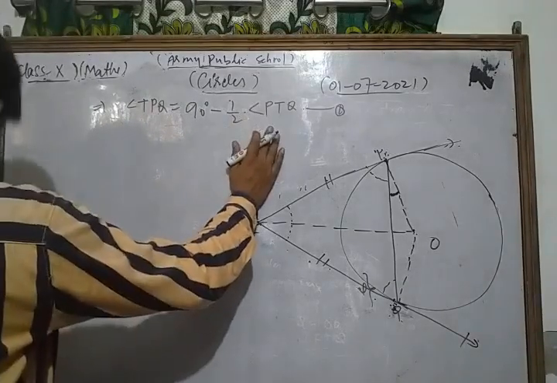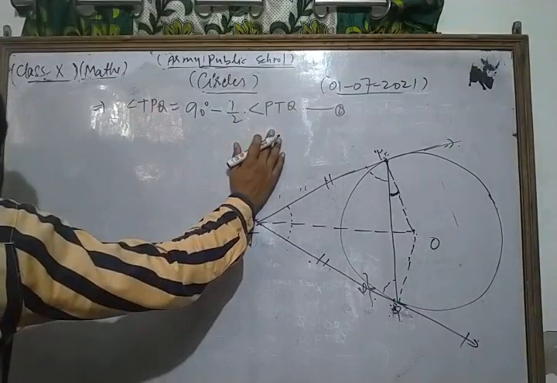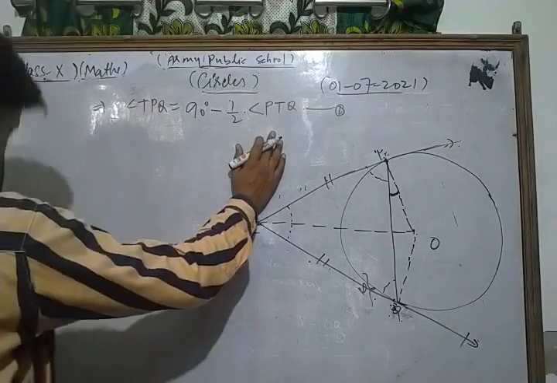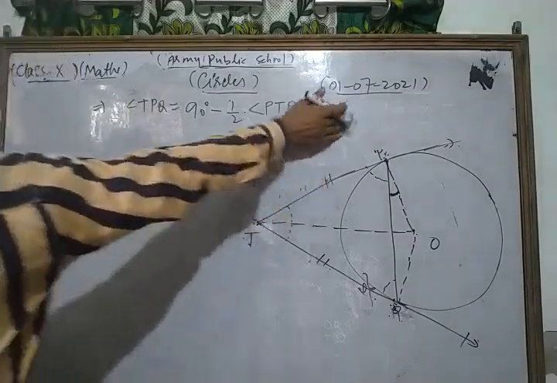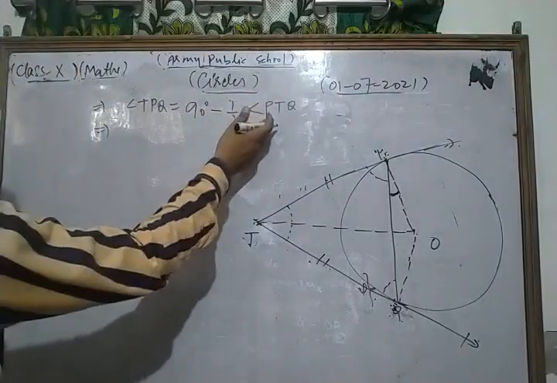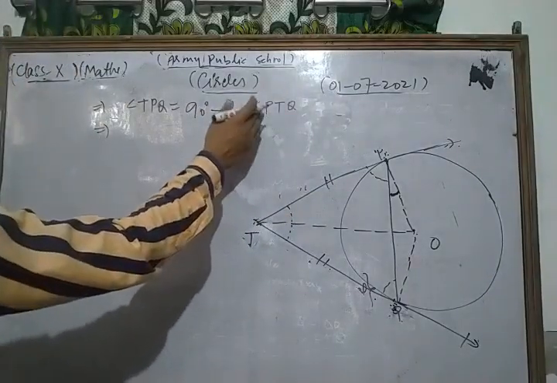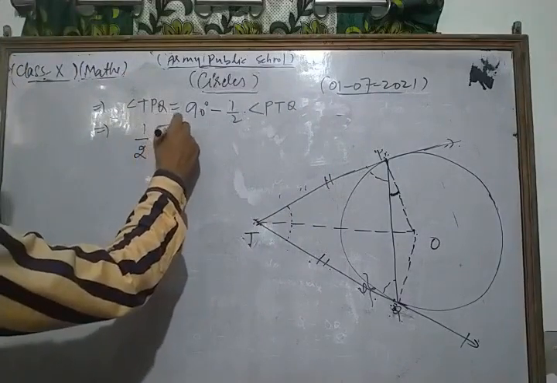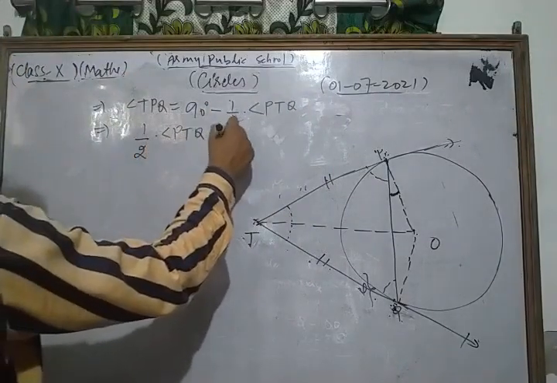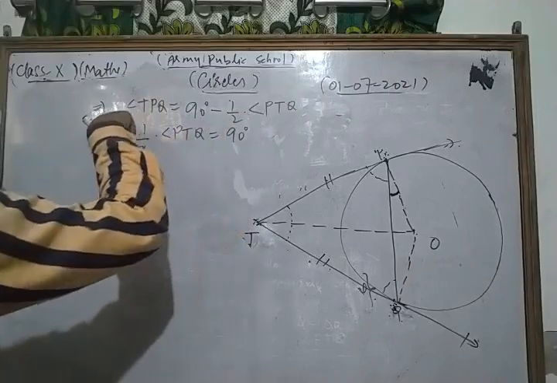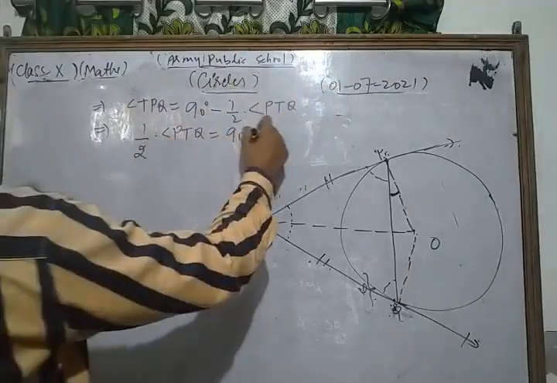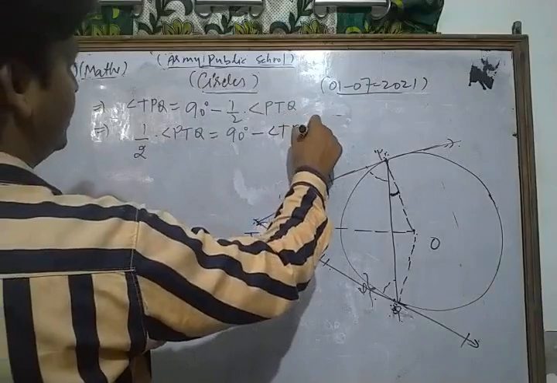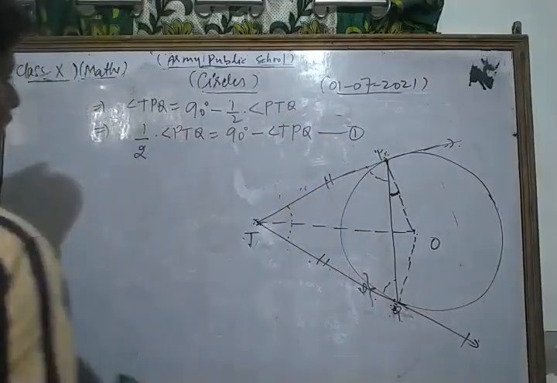From there we find angle PTQ. So 1 by 2 of angle PTQ, transferring that side, is equal to 90 degree minus angle TPQ, taking equation number 1 in this way.